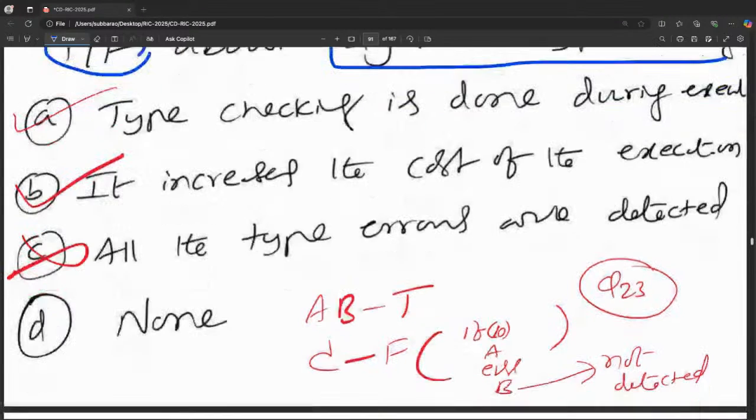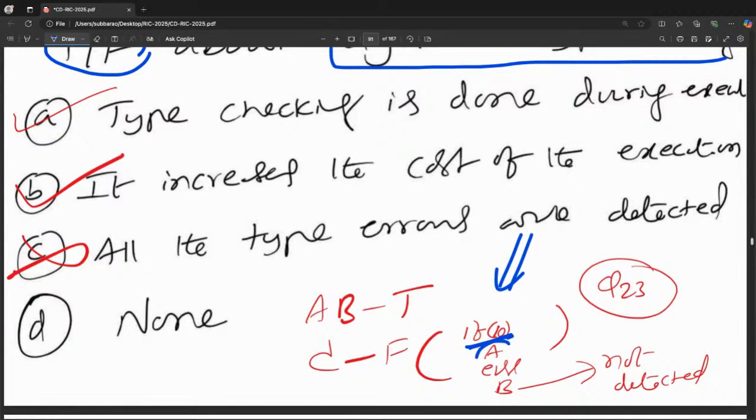All the type errors are detected. No, it is wrong. The reason is, see, I have written here also: if condition is true, execute A; otherwise, execute B. While running, if the condition is true, you will go to A. Remember, in A there is no type problem, but in B there is a type problem.